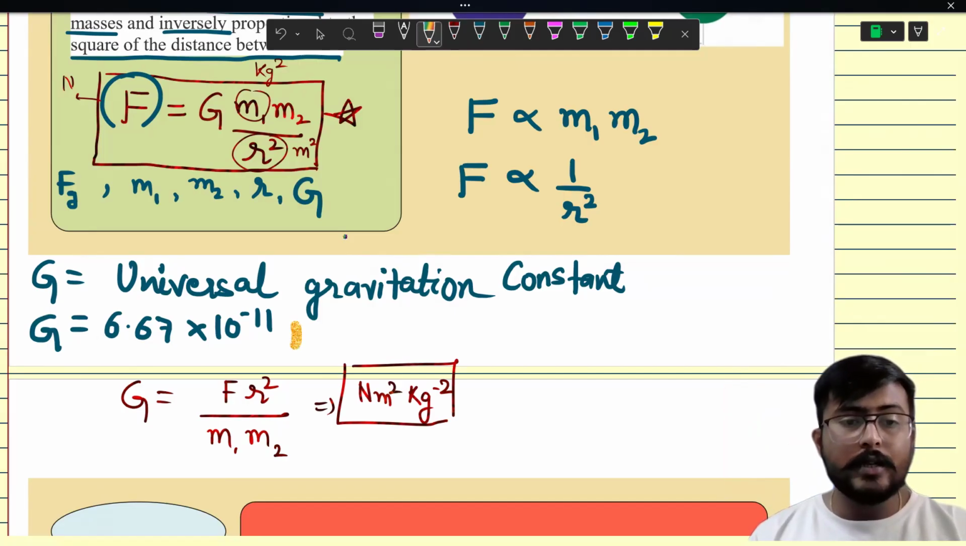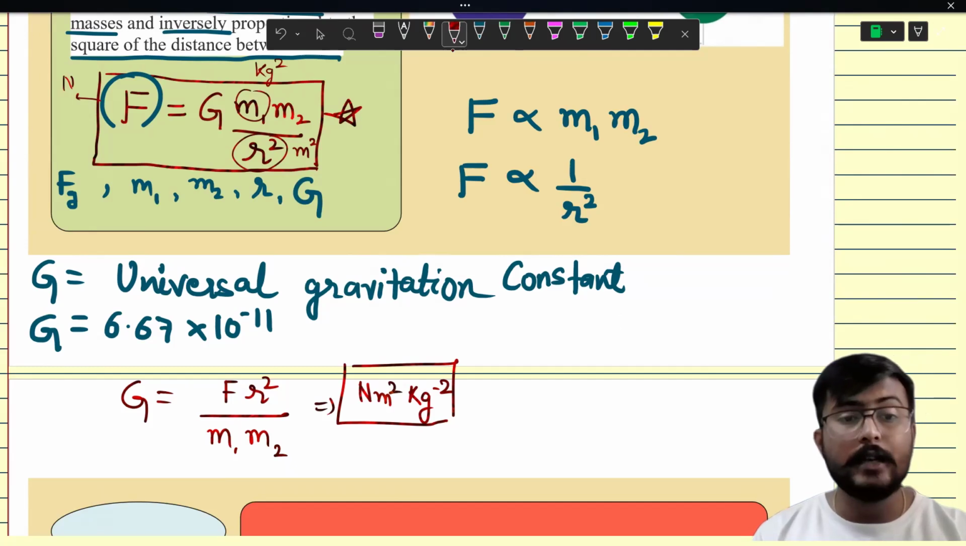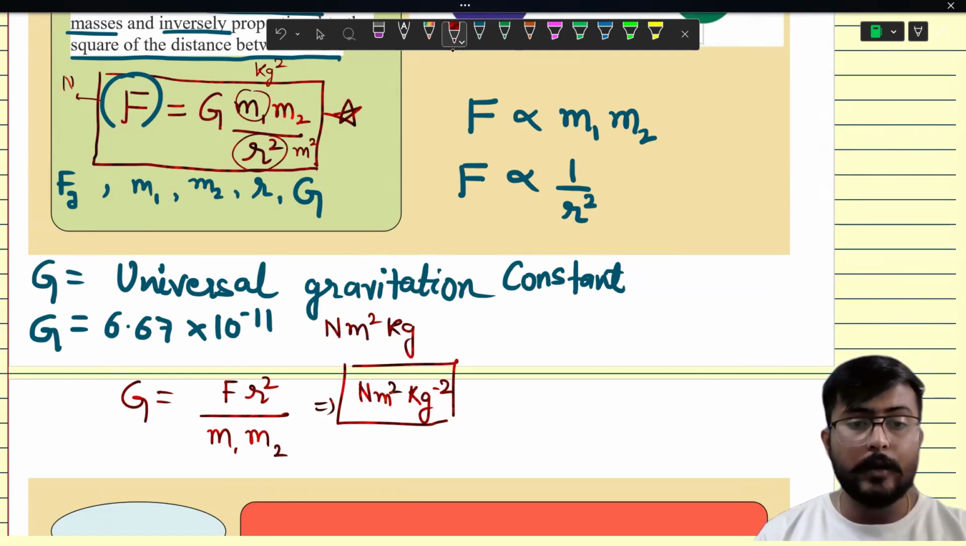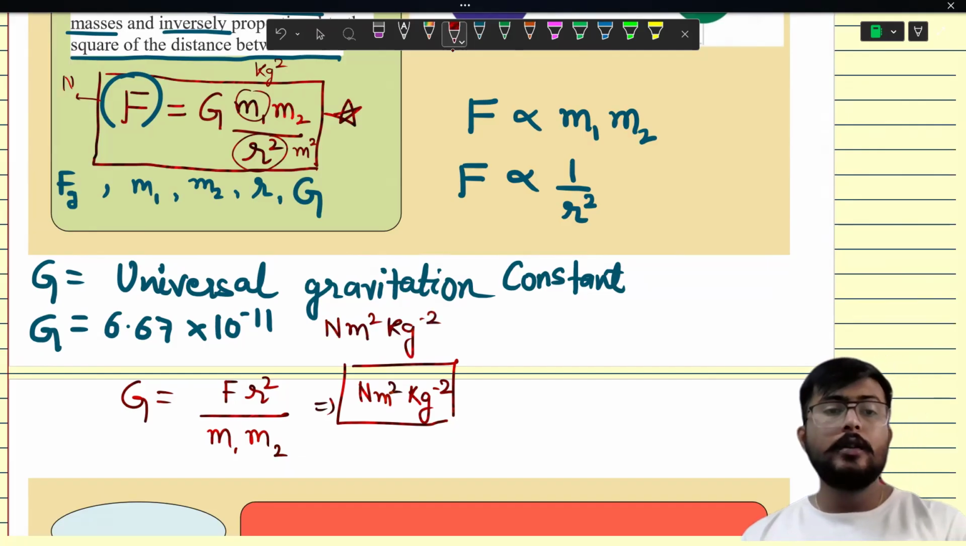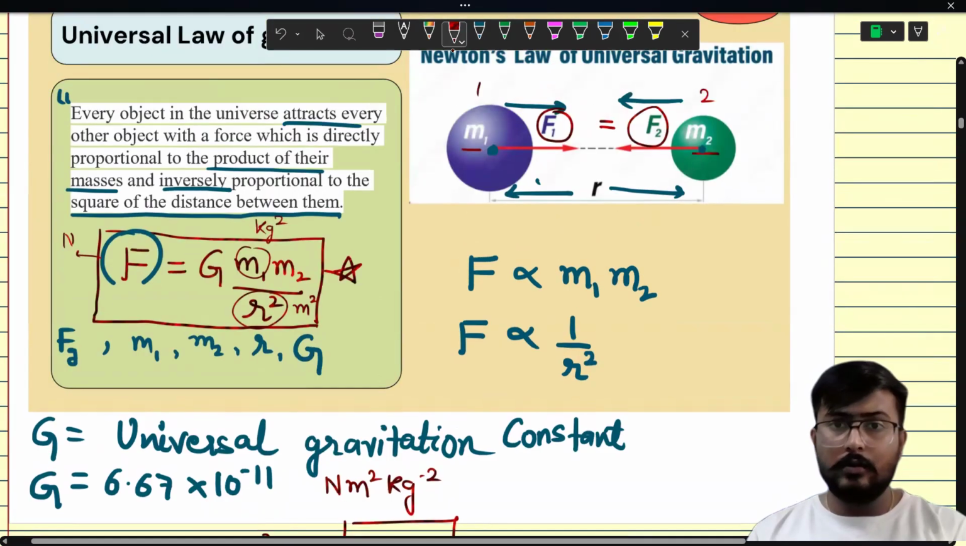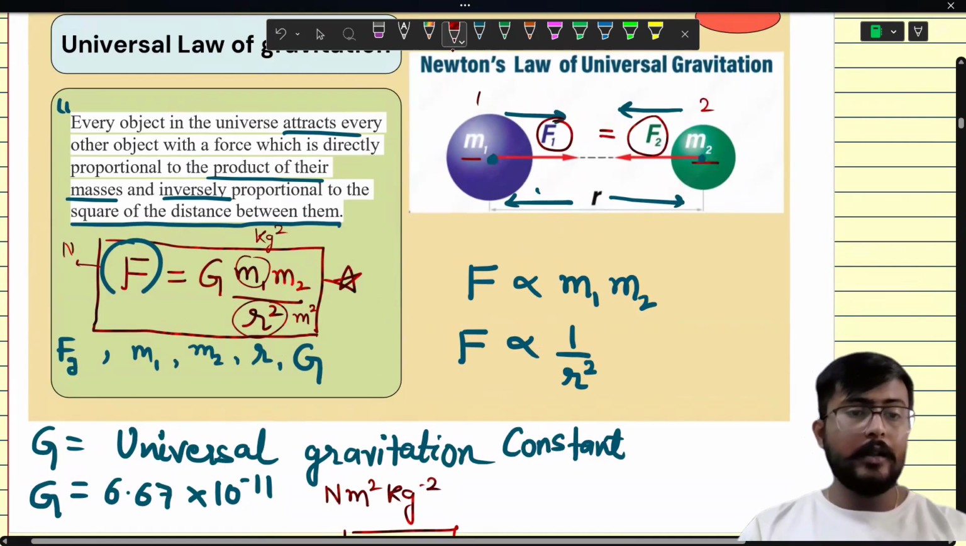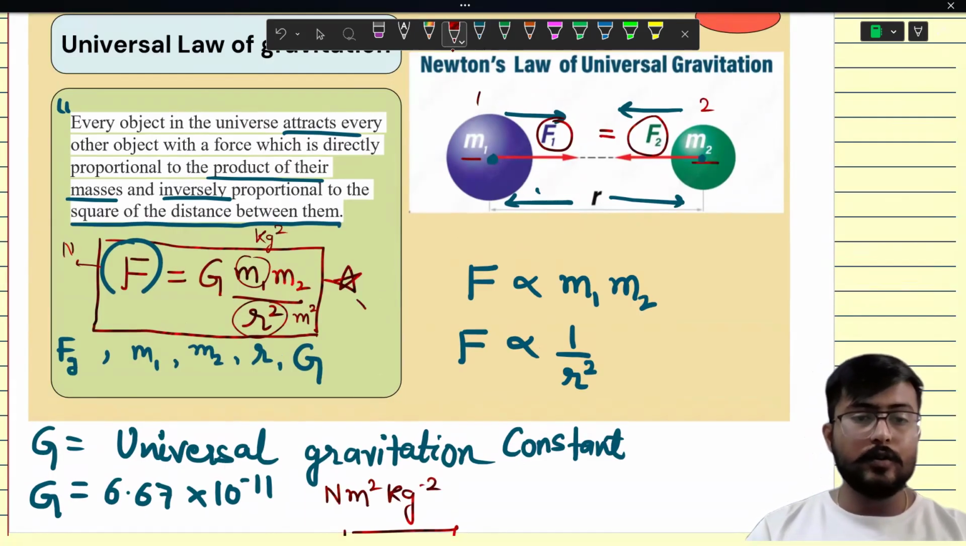That is 6.67 into 10 raised to power minus 11 Newton meter square per kg square. So this is the universal law of gravitation. You can also have a look, how does it look like? And the expression that we got is over here.